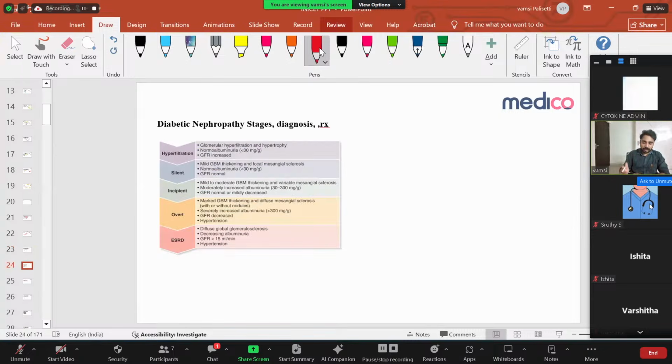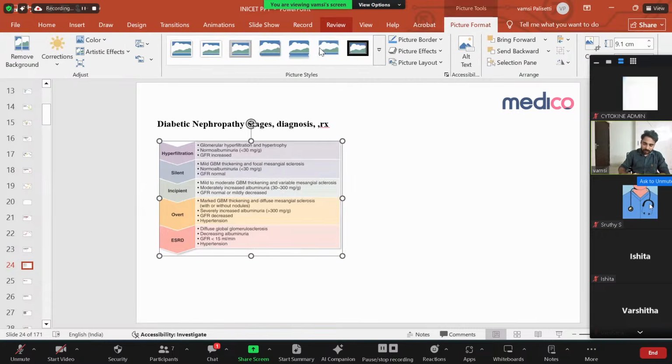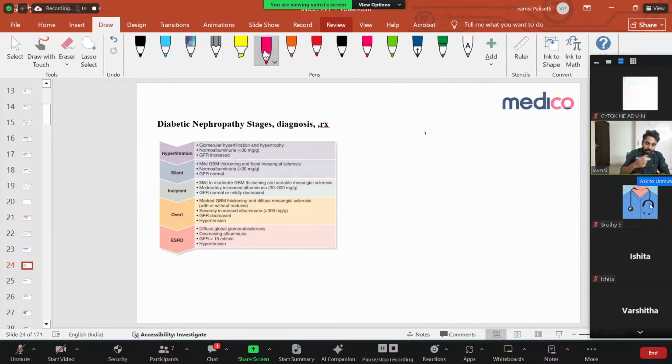So let us just enlarge this image once. Right. So diabetic nephropathy always has 5 stages: stage 1, stage 2, stage 3, stage 4, and stage 5. Stage 1 is hyperfiltration, stage 2 is silent, stage 3 is incipient, stage 4 is overt, and stage 5 is ESRD. So no need to discuss this part. Let me discuss here. You have to see three things: what is happening microscopically, and what is happening clinically.